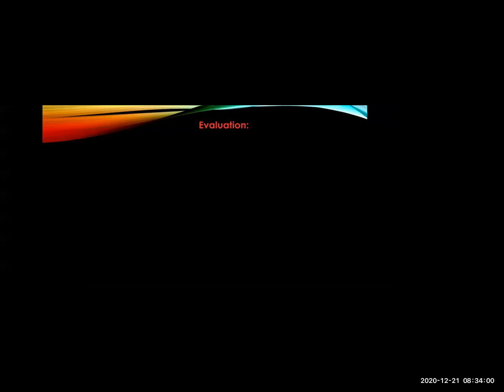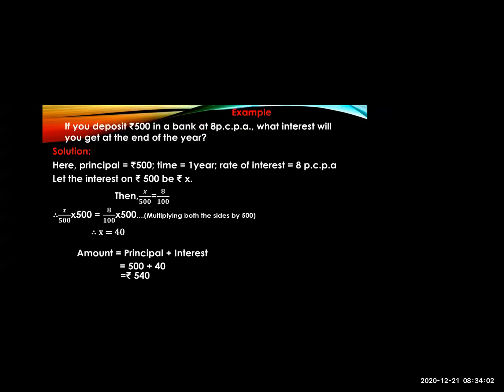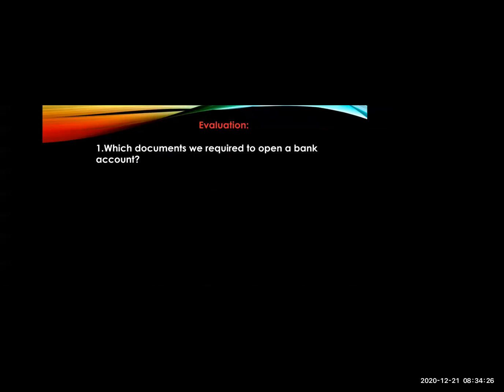Now let's revise some questions. Students, you can unmute your mic and answer these questions. The first question is, which documents do we require to open a bank account? Which are the documents you require to open a bank account?